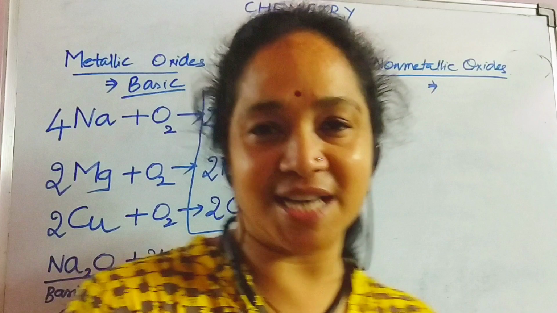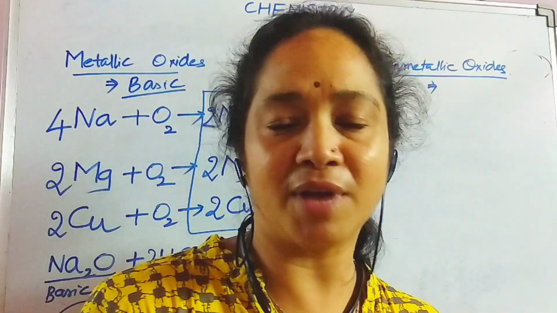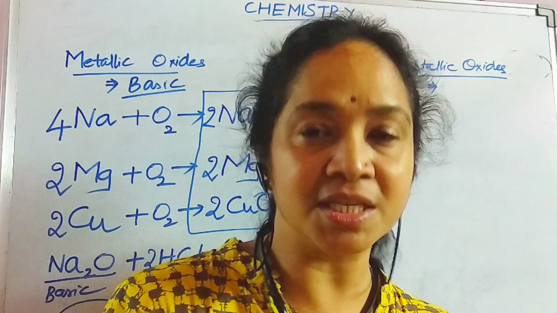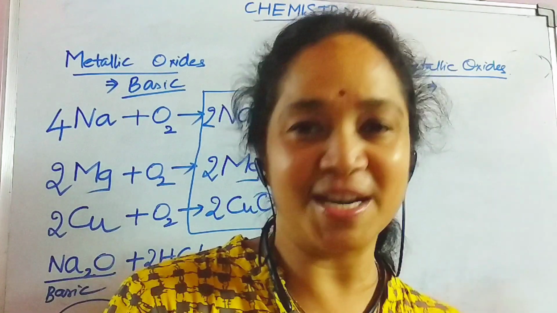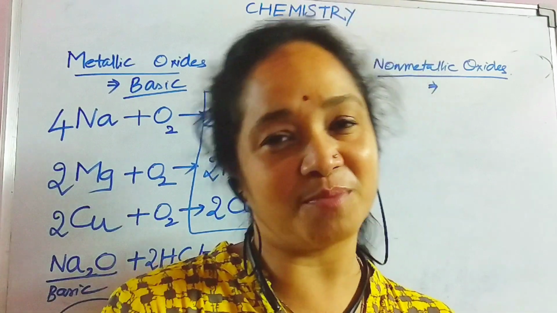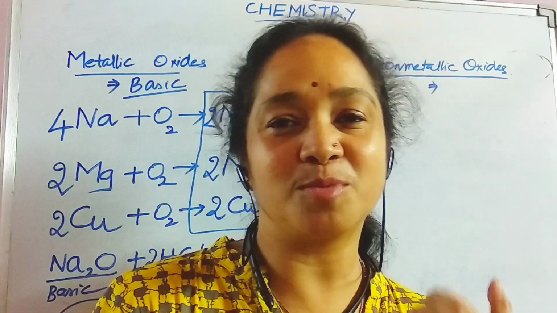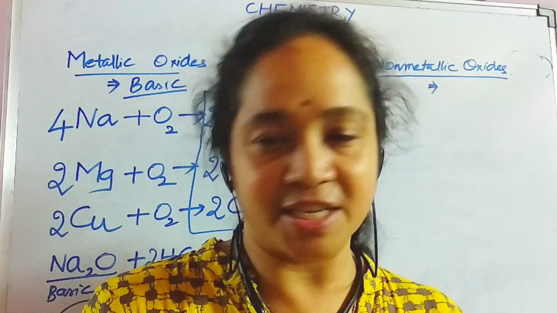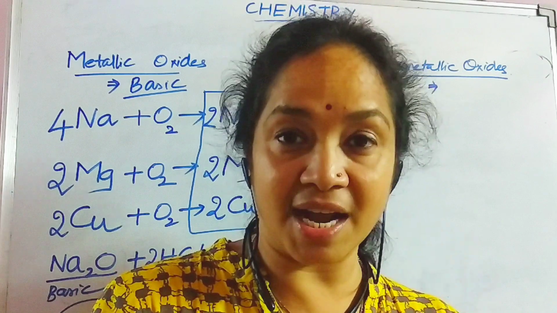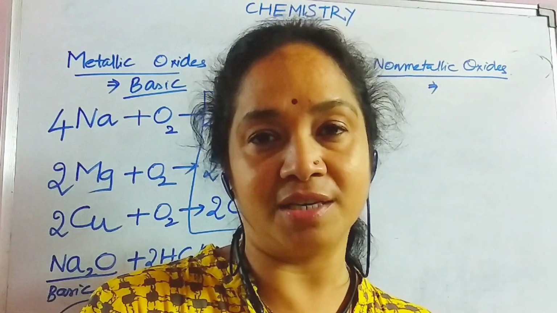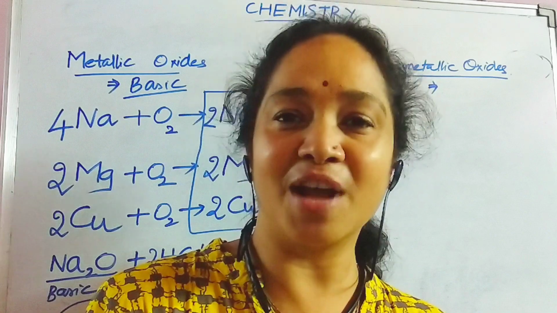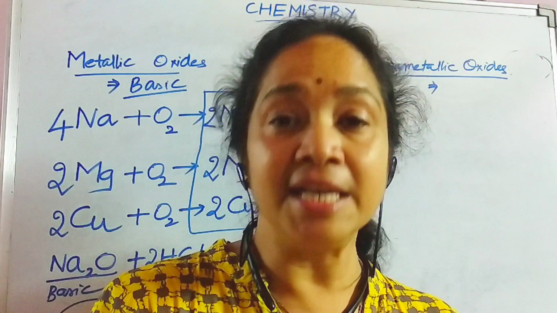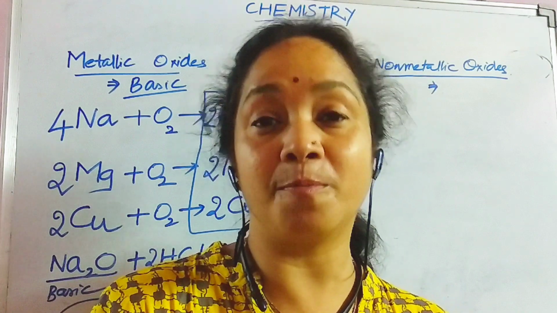And coming to the non-metallic oxides, you know about non-metals, like you can take carbon, you can take sulfur, you can take nitrogen as examples. Carbon reacts with oxygen to form carbon dioxide. Sulfur reacts with oxygen to form sulfur dioxide. Even nitrogen reacts with oxygen to form many types of nitrogen oxides, like nitrogen dioxide we can say. And these oxides, when diffused into the water, produce acids. You know about carbonated water, all aerated drinks. These aerated drinks consist of carbonic acid.